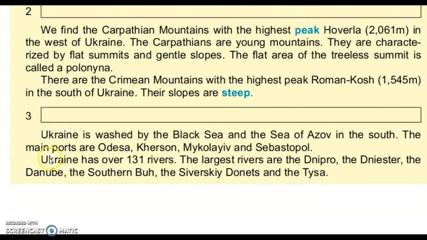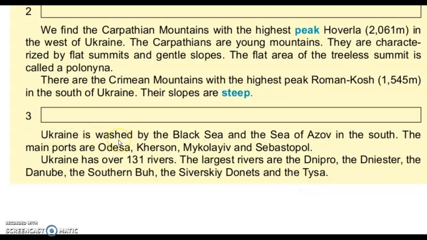Next paragraph. Ukraine is washed by the Black Sea and the Sea of Azov in the south. The main ports are Odessa, Kherson, Mykolaiv, and Sebastopol. Ukraine has over 131 rivers. The largest rivers are the Dnipro, the Dniester, the Danube, the Southern Bug, the Siversky Donets, and the Tisa.